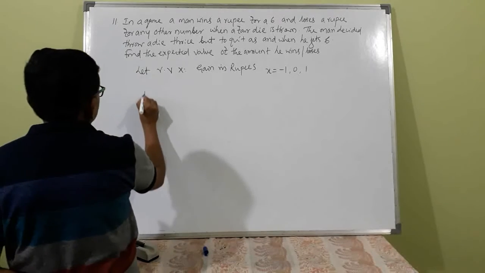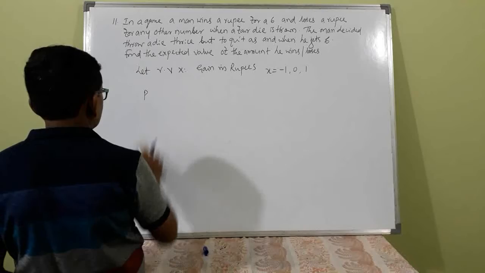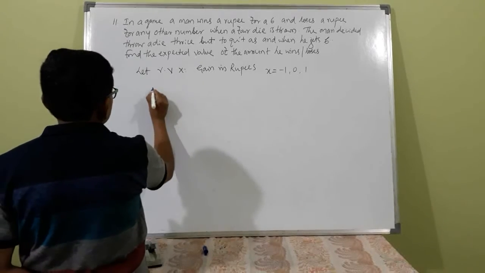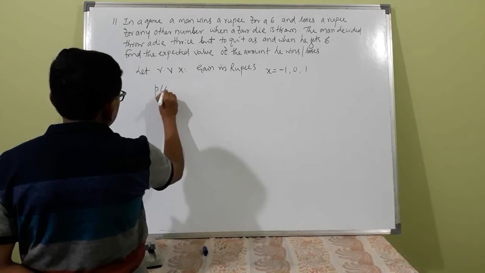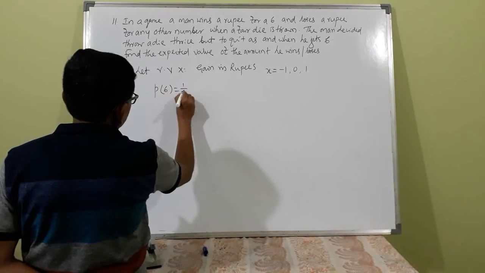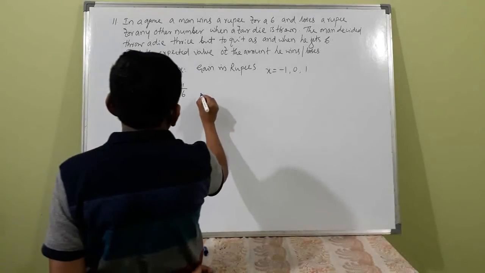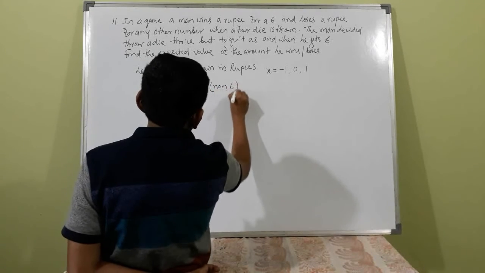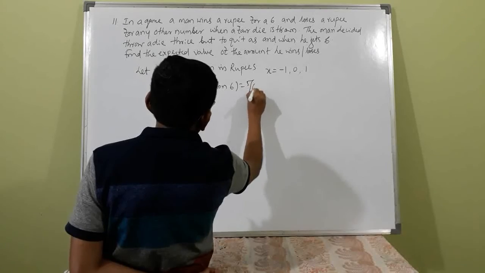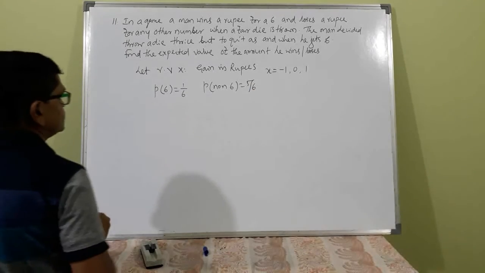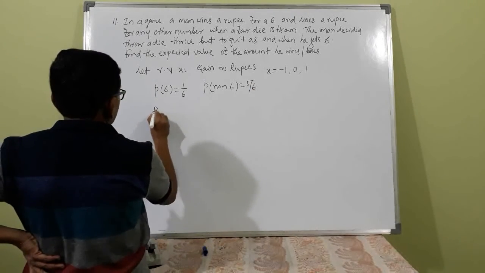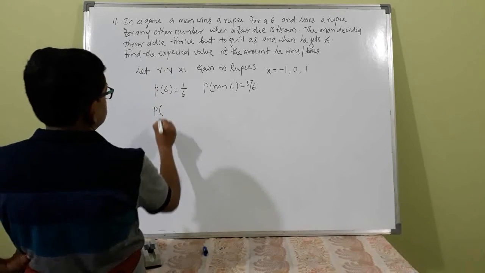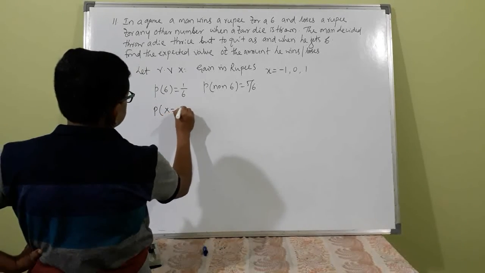So what is the probability of 6? Probability of getting 6 is 1 by 6. Probability of non 6, other than 6, is 5 by 6. Okay. So probability of X equal to -1.